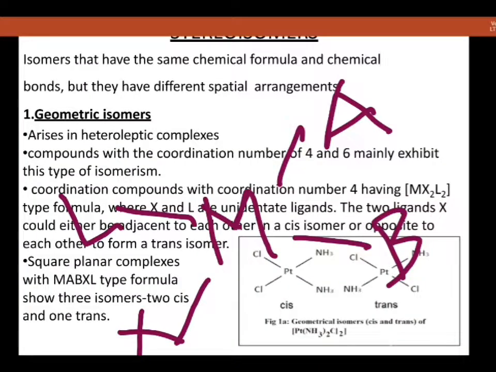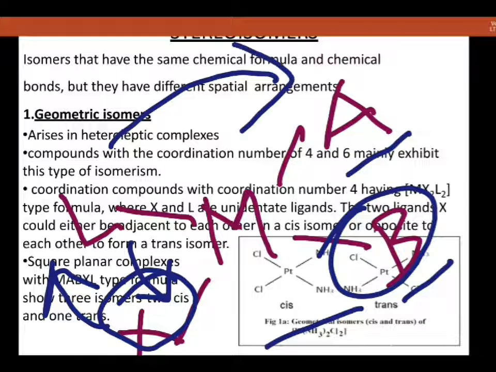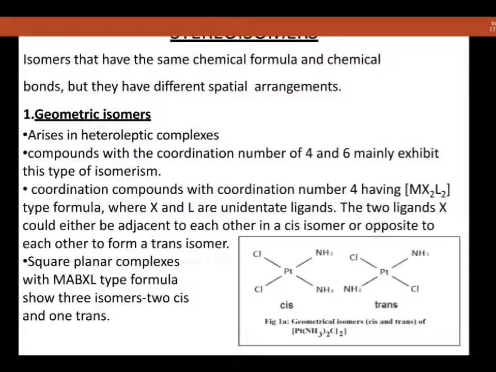This is a complex in which all four ligands are different. As I told you, you will get two cis and one trans isomer, so from this complex you will get three isomers. You can keep these two still and interchange these two, so you get the second type of isomer. Then keep these two still and interchange L and A. In total you get three isomers. This is not required, but you can check. So geometrical isomers have cis and trans forms.